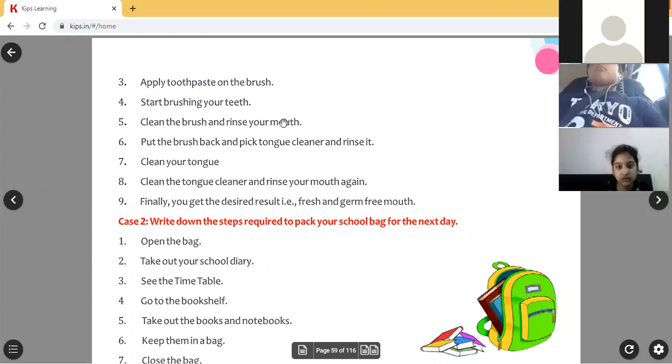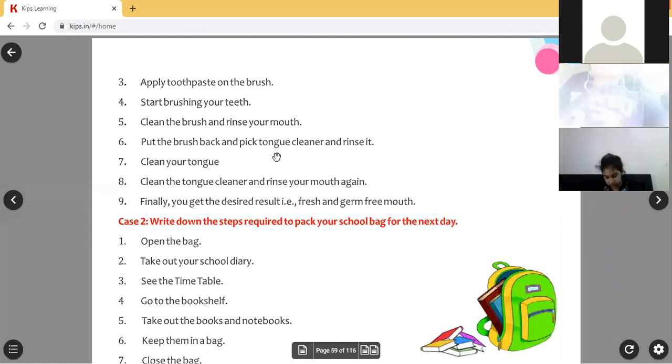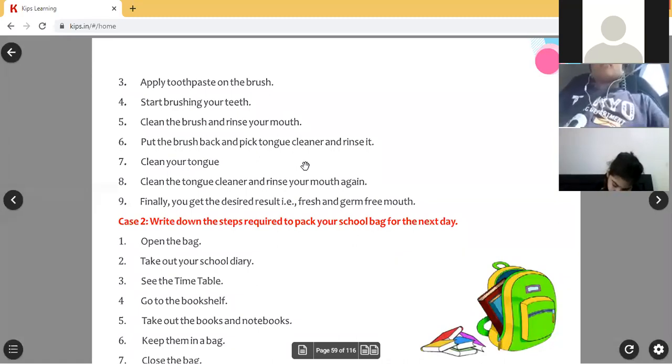See, children, you can think, why so many steps? Simply we can take the brush, put some paste and brush your teeth. Like that we can say, no. But if you say it like that, in an improper way, your little sister cannot get it. She will do it in a careless way. That means if you say the sequence of steps and how to do each and every step, then she can easily catch it and do the task correctly without mistakes.